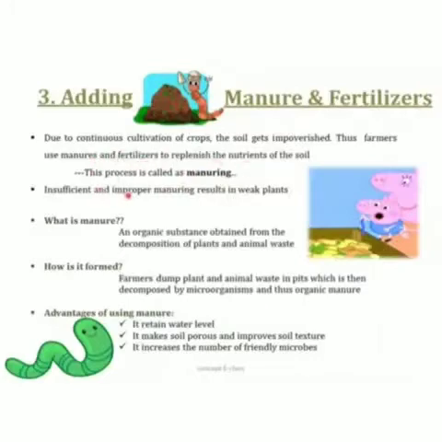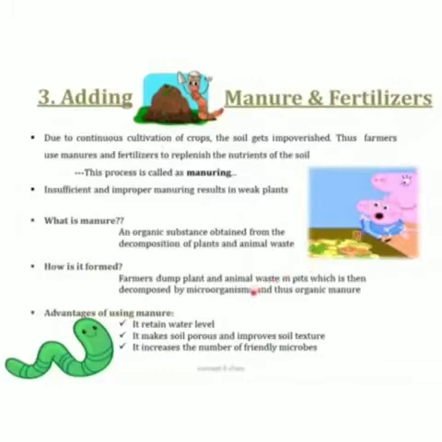plants. Now let's see the 3 questions. What is manure? How is it formed and why do we need to use manure? So what is manure? It is an organic substance obtained from the decomposition of plant and animal waste. How is it formed? The farmers dump plant and animal waste into pits, which are then decomposed by microorganisms such as earthworms or microbes, and this decomposed matter forms organic manure.